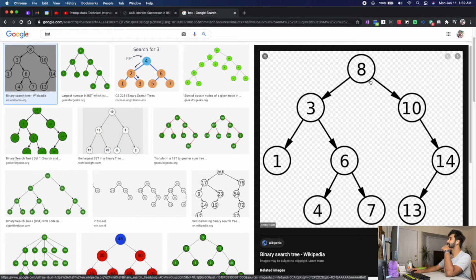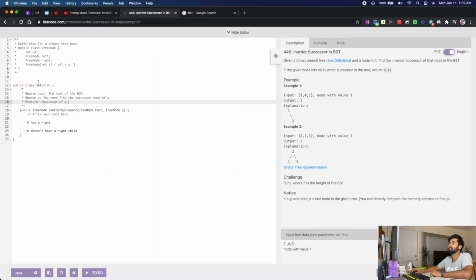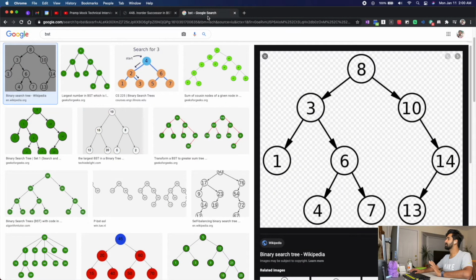And there definitely should be, because if it's a number x, and the node that we're having is on the left subtree of that number x, then we know every node on the left subtree is less than the root node, right? Assuming there are no duplicates. I'm not sure if this one's having duplicates. Did they mention anything? It's guaranteed P is 1 node in given tree. Okay, there is nothing mentioned about the duplicates. Let's not dig into the duplicates at the moment.